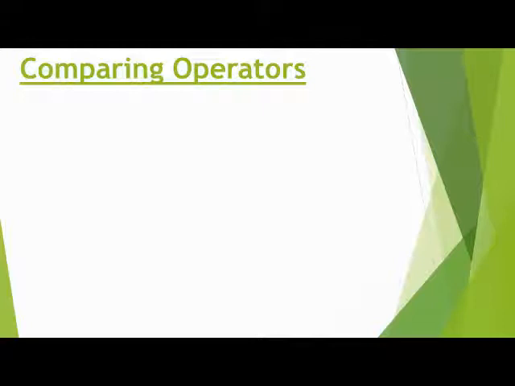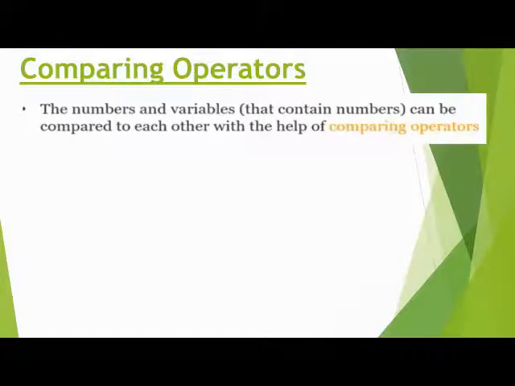We compare things through operators. So here the numbers and variables that contain numbers can be compared to each other with the help of comparing operators. Comparing operators mean we compare two values.